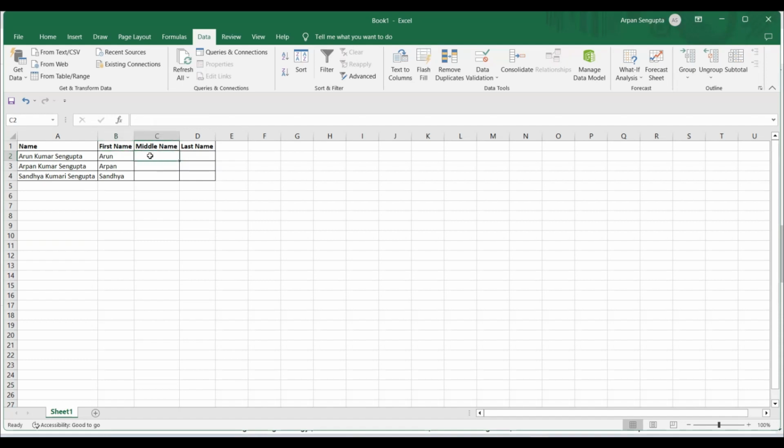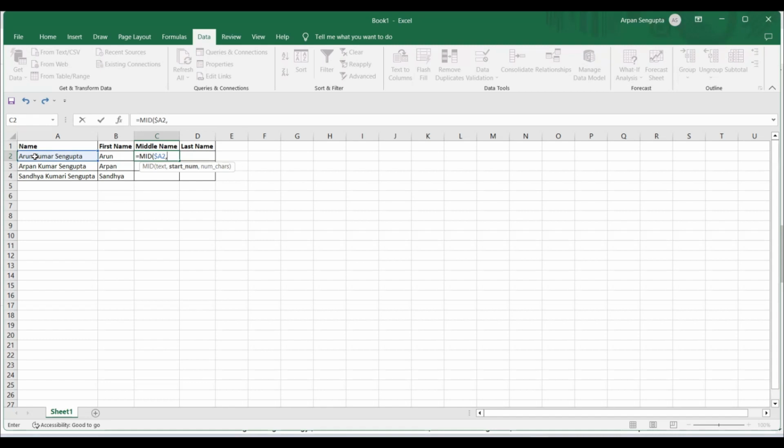Now, in order to do that, I will start with this, and this is the text. Once again, I will freeze it. Then I'll require the start number. The start number, I know, will start from the space, and this time, because find works from the left, I know that the first space that find gets is the space that I require.